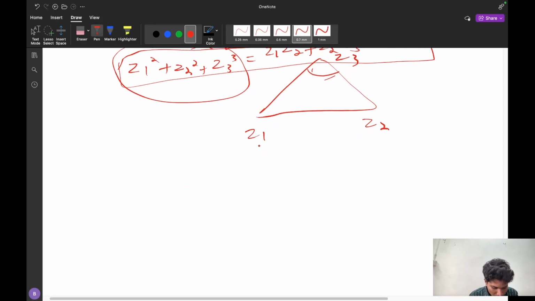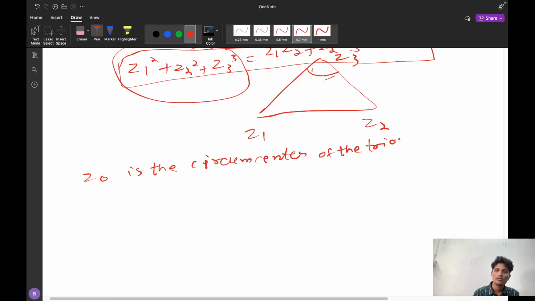And next, if Z0 is the circumcenter of the triangle, then 3Z0 square is equal to Z1 square plus Z2 square plus Z3 square.